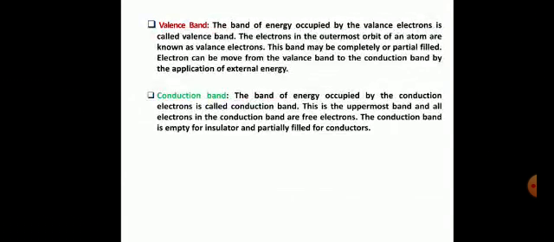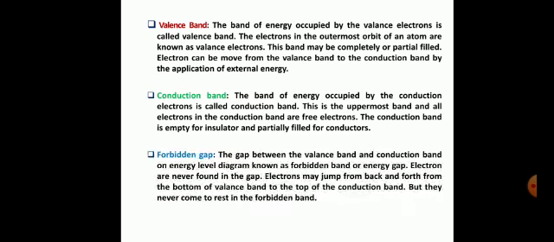Conduction band. The band of the energy occupied by the conduction electrons is called the conduction band. This is the uppermost band and all the electrons in the conduction band are the free electrons. The conduction band is empty for the insulator and partially filled for the conductors.